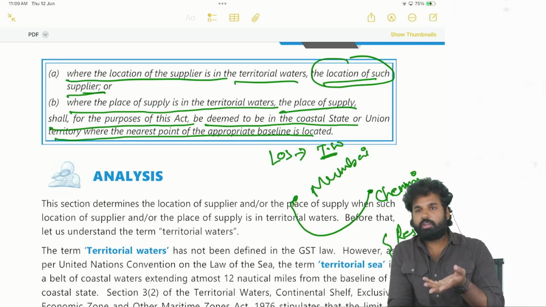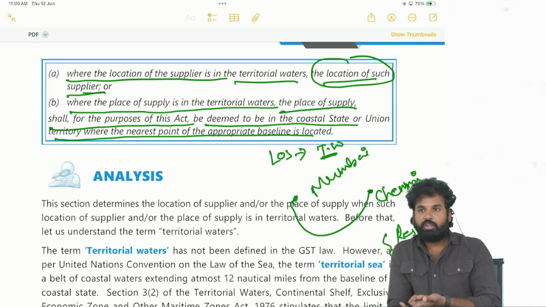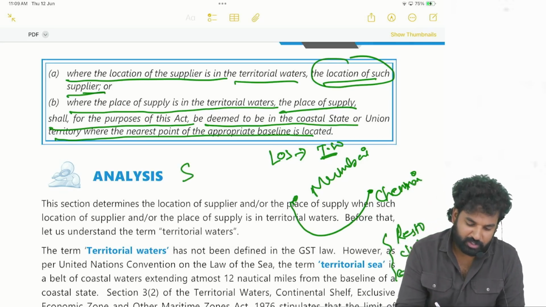Okay, territorial waters, it is not a state. It is a boundary of India, but it is not a state. So to which state will the place of supply come? The nearest coastal point will be the state of supply. So this is section 9.